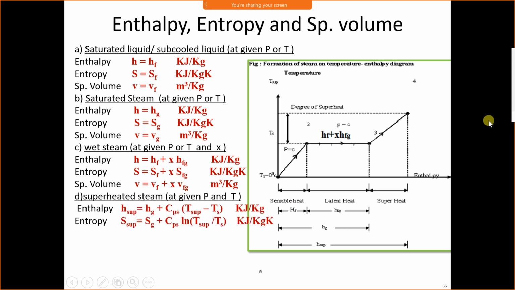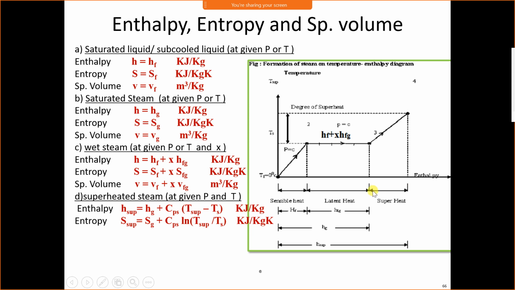Now, superheated steam. The steam temperature is above the saturated condition, it may be here, it may be here, anything. Suppose I want to calculate enthalpy at this point. We know the enthalpy at this point is Hg. Now I have to only add the amount of sensible heat added during the superheat.